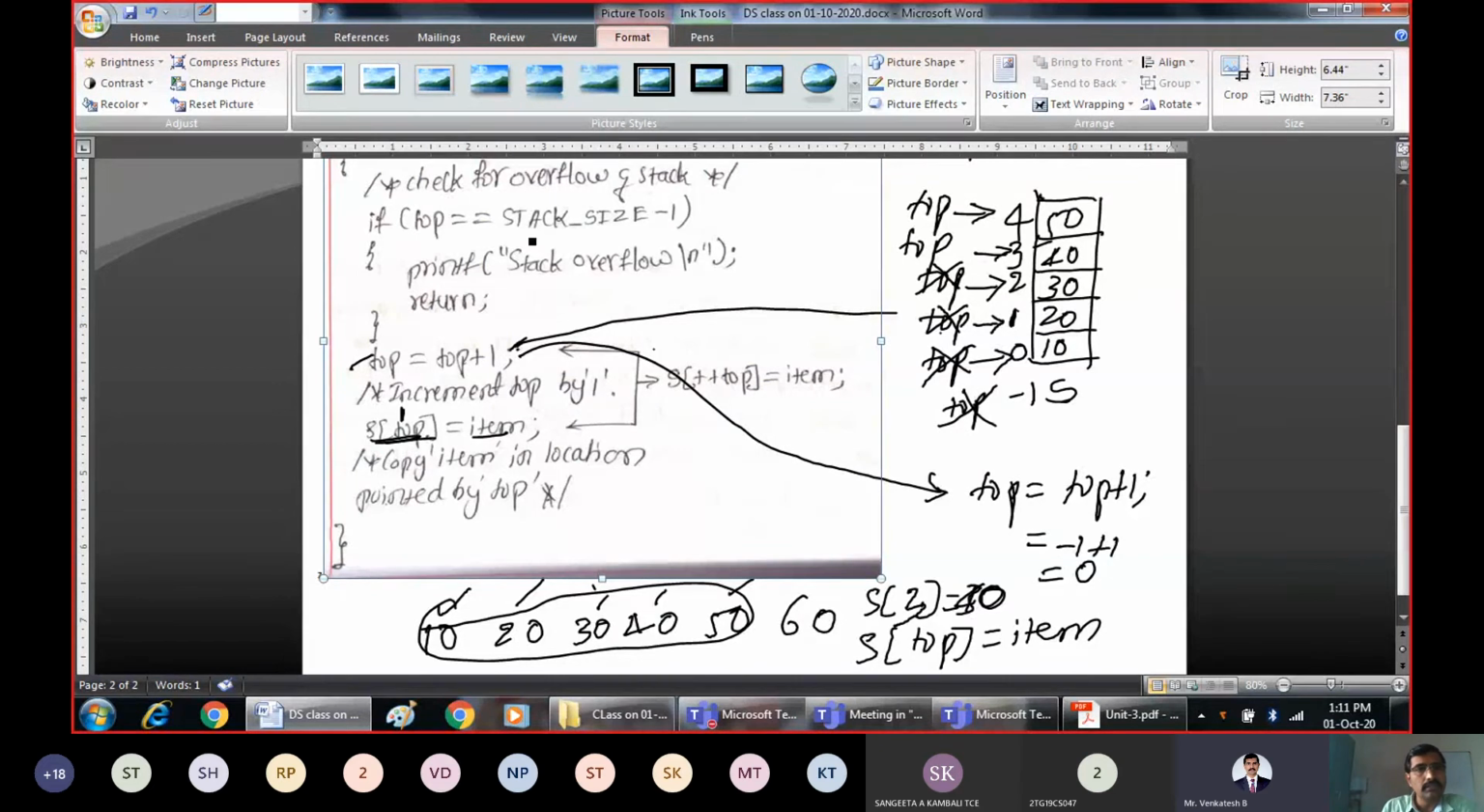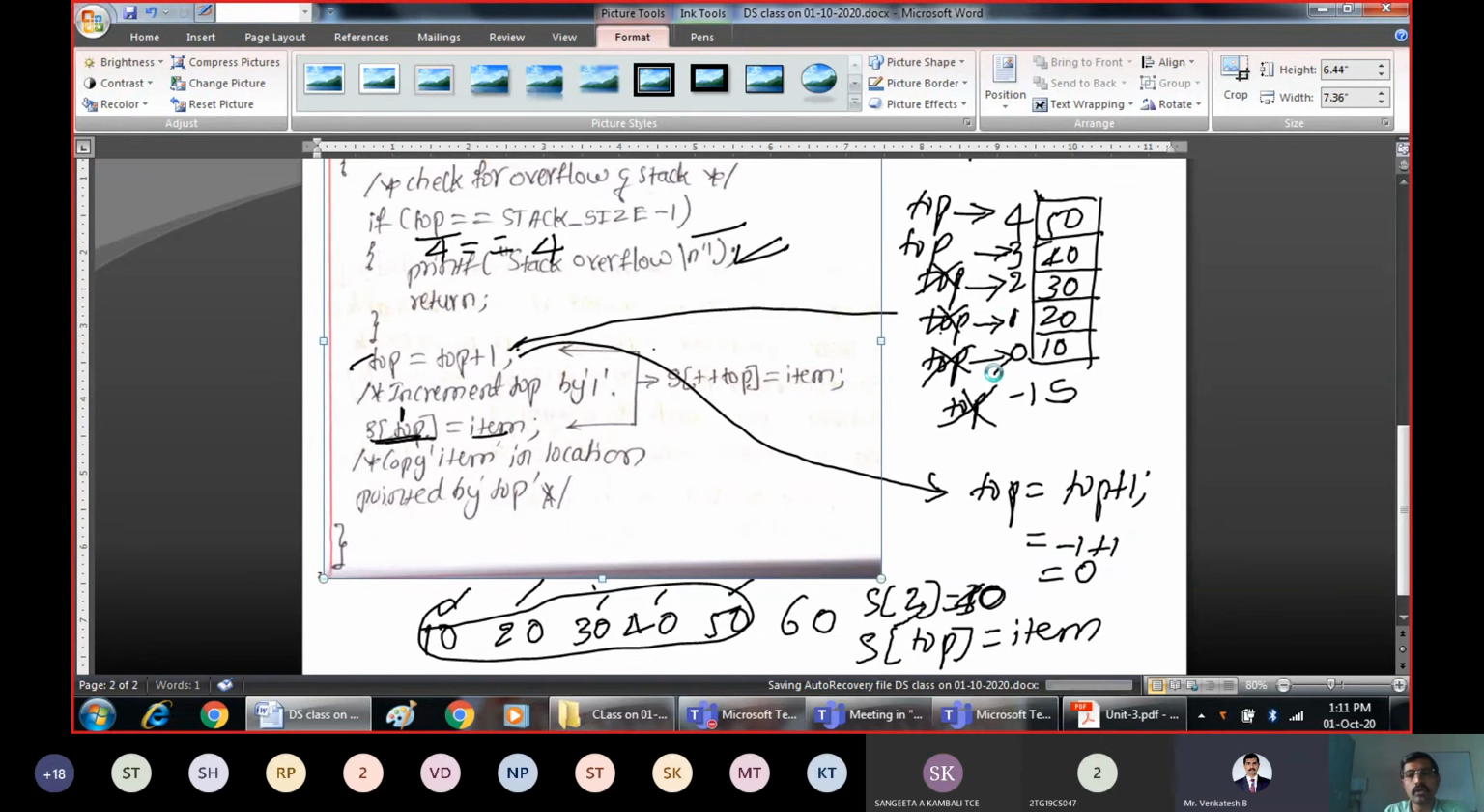How do you check? Top. What is the value of top now? 4. Is it equal to stack size minus 1? Stack size is 5. What is 5 minus 1? 4. 4 is equal to 4. Condition is true. Once condition is true, we will say that stack is full and we cannot insert the elements, and that is where the execution stops.